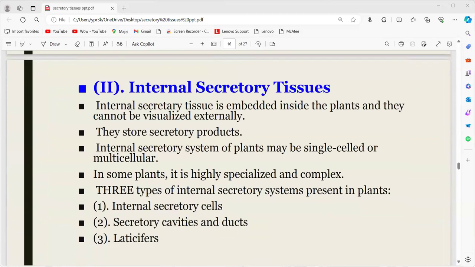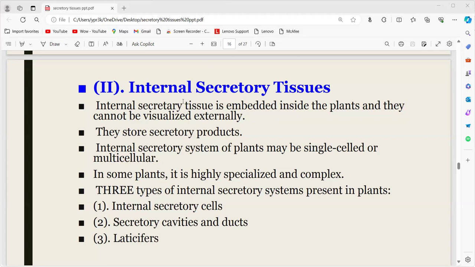Internal secretory tissues are embedded inside the plants and cannot be visualized externally. They are present inside, hence the name internal secretory tissues, and they store the secretory products. The internal secretory system of the plant may be single celled, made up of only one cell, called unicellular secretory cells, or it may be multicellular.